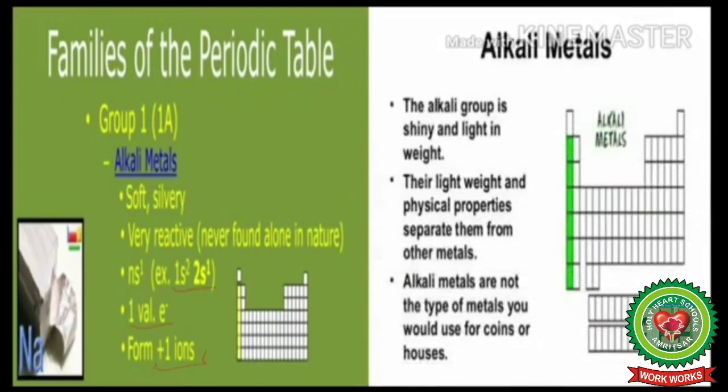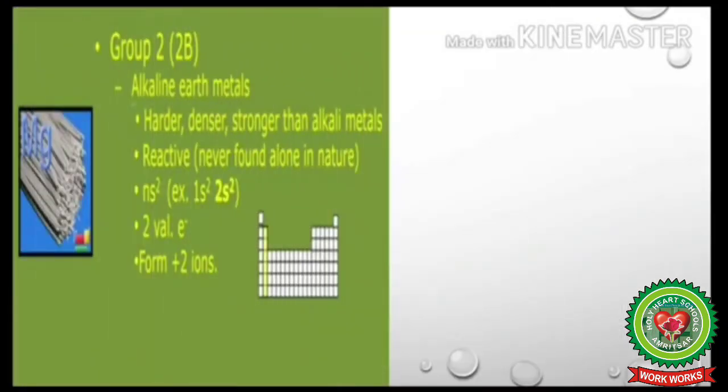The alkali group is shiny and lightweight. Their lightweight and physical properties separate them from other metals, and alkali metals are not those type of metals which we can use for making coins or houses, because they are very soft and reactive.